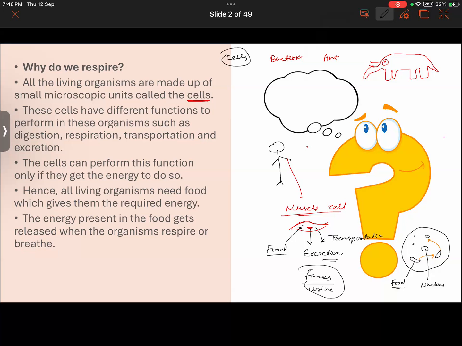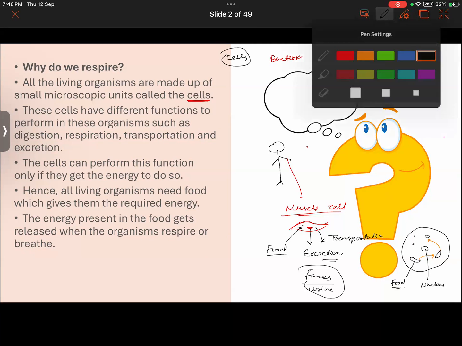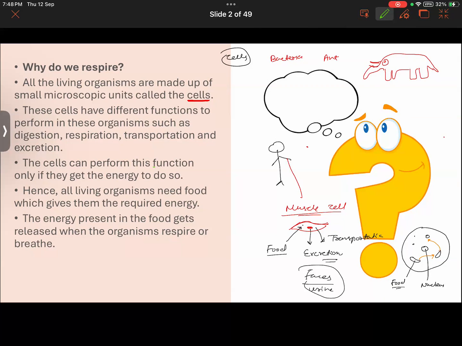For all these functions, they require some energy, right? The cell must be in requirement of some energy. They will be able to carry out these functions only if they get the energy to do these functions. Getting my point? They won't be able to carry out these functions unless they get the energy.